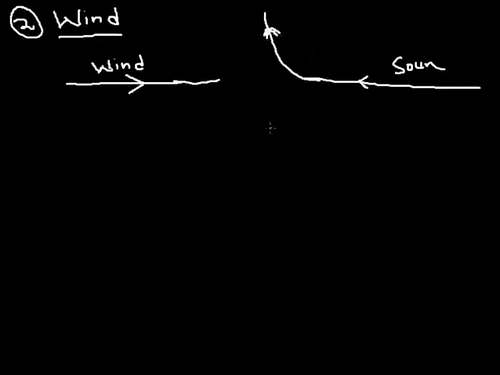Now, there's one thing you will notice, okay? Wind forcing the sound to move upward,